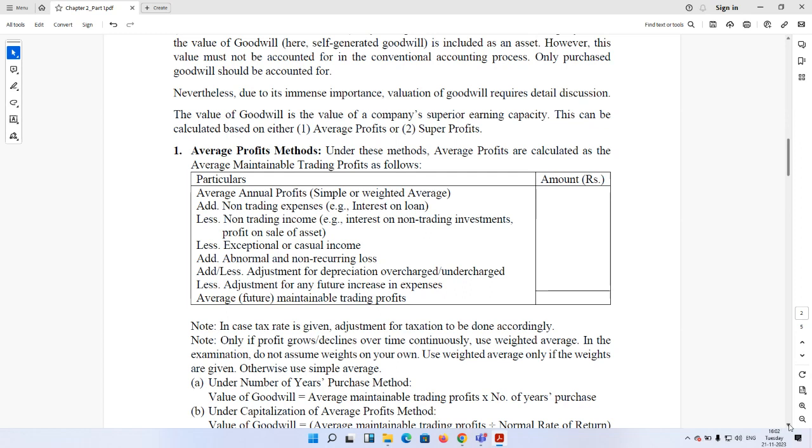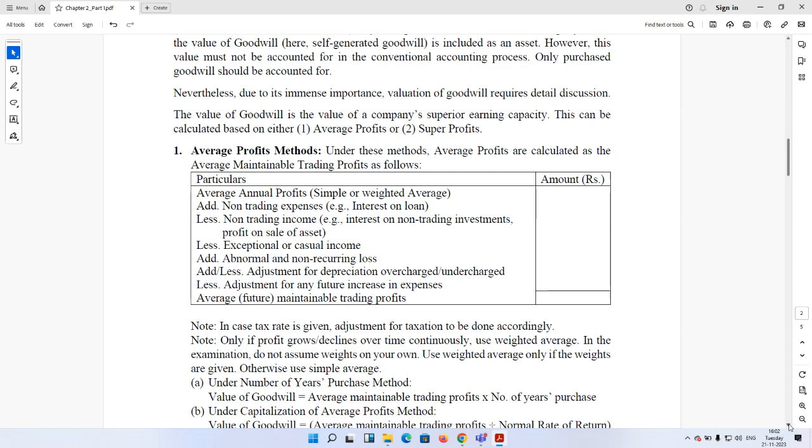So only trading profit we will consider, not the net profit, which may include certain non-trading income or non-trading expenditure. So we need to adjust for non-trading income and expenditure to the net profit to get the trading profit. Only trading profit we can use for goodwill.